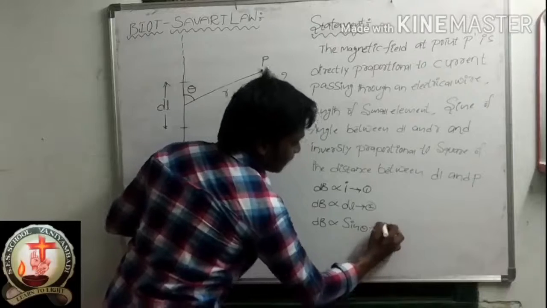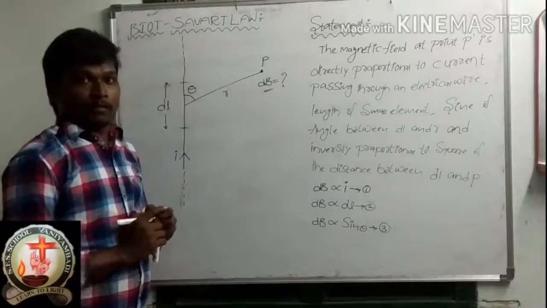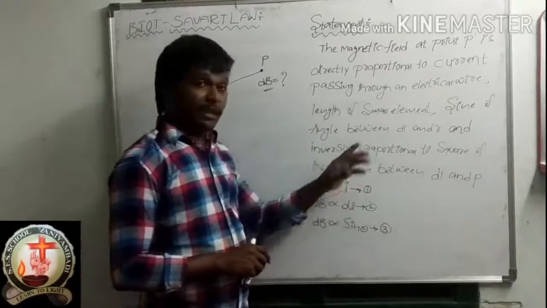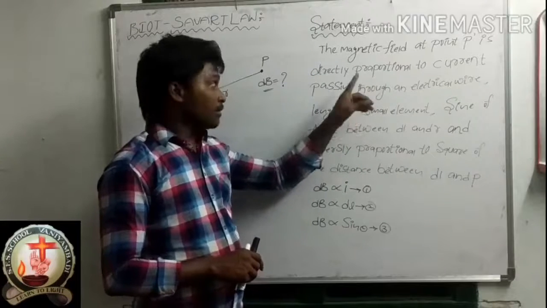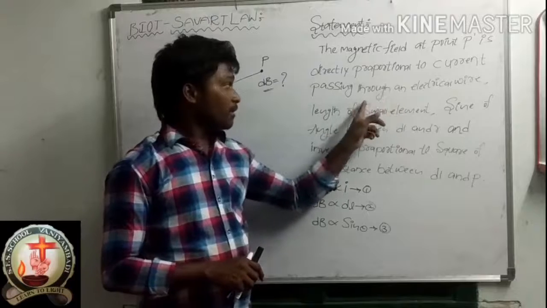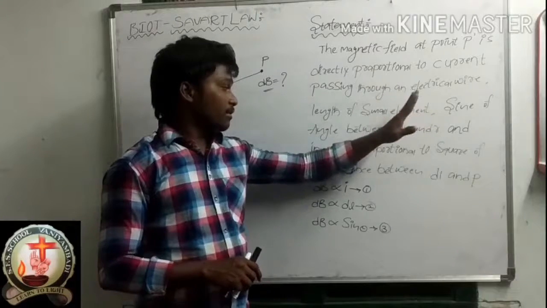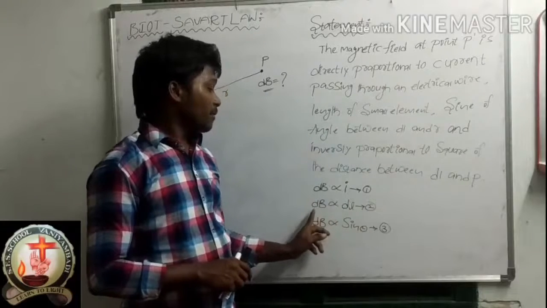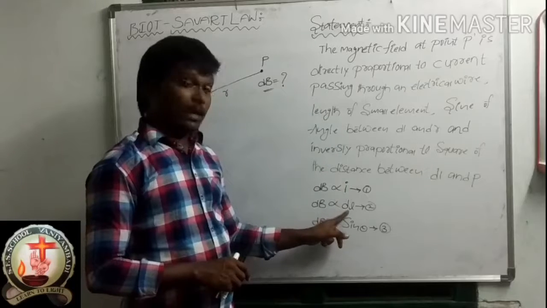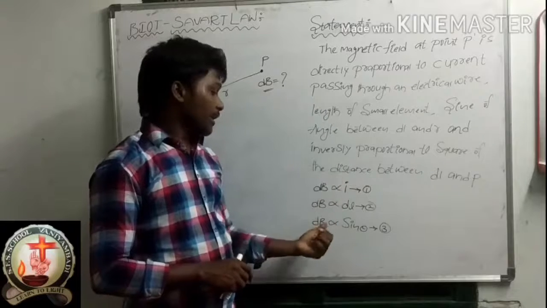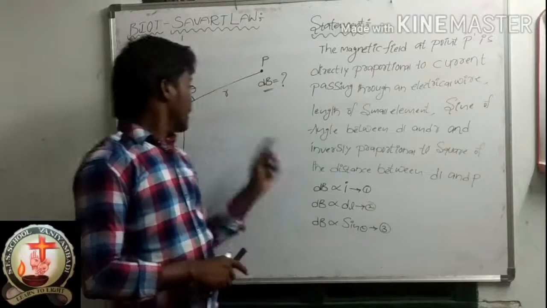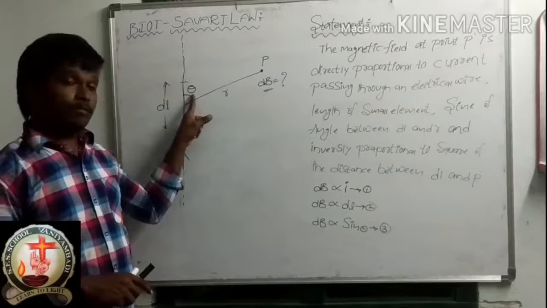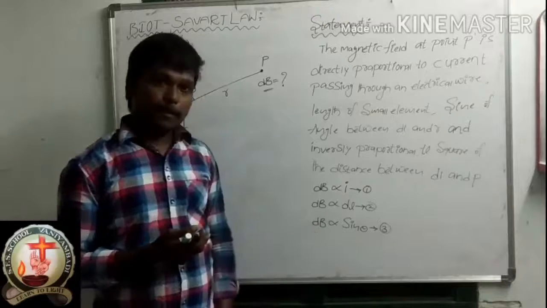Equation 3. I am writing everything from the statement only. dB is directly proportional to, first, current passing through an electrical wire; second, small element length; and third, sine of angle between the DL and R, theta, so sine theta.